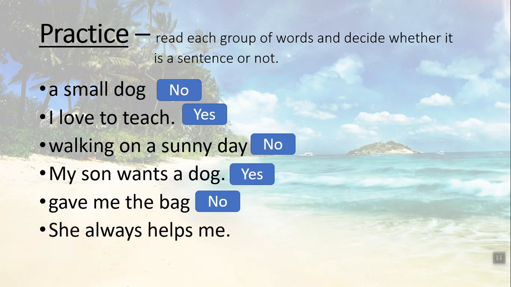Okay, "She always helps me." Is it a sentence? Yes, it is a sentence because we talked about it in the simple present tense that we use for habitual action. For example, I always go to bed early. I always wake up late.